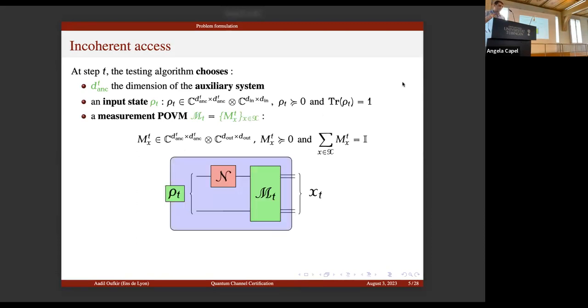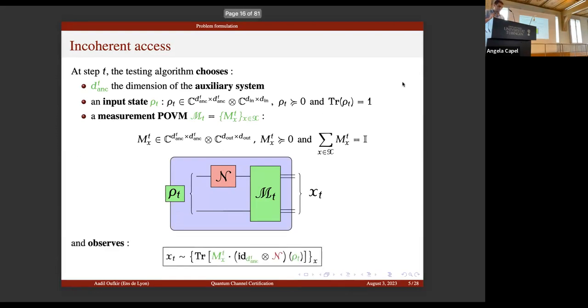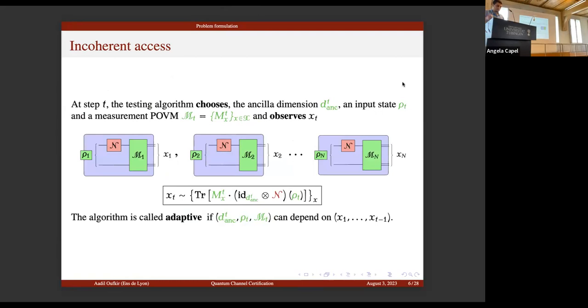The input state is sent through the channel identity tensor N, and the output state is measured with the POVM. So here we observe x_t, which follows the probability distribution given by the Born rule. And this is repeated n times.